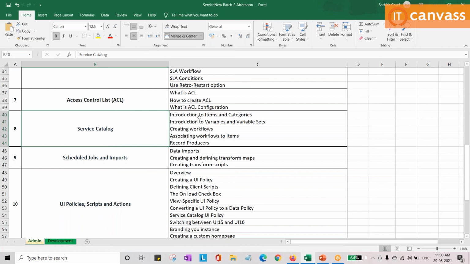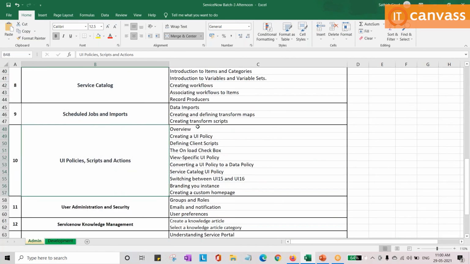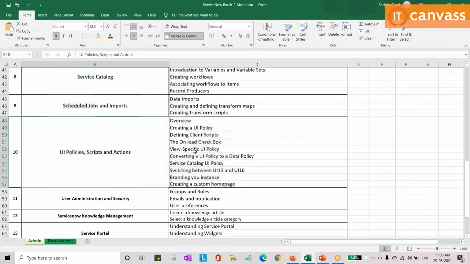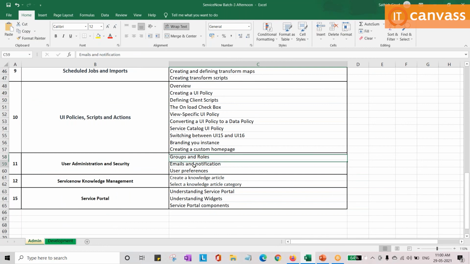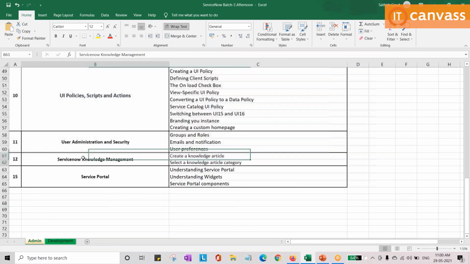Okay, a few things related to the database cannot be controlled because it is just a platform as a service. But if it is infrastructure as a service, you can control the database related activities as well. Okay. So if I go to this, yeah, you have the UI policies and all that. I will tell you what is the use of each and everything. And yeah, L1 related activities, L2 related activities, what are groups, roles, user preferences, what do these mean?